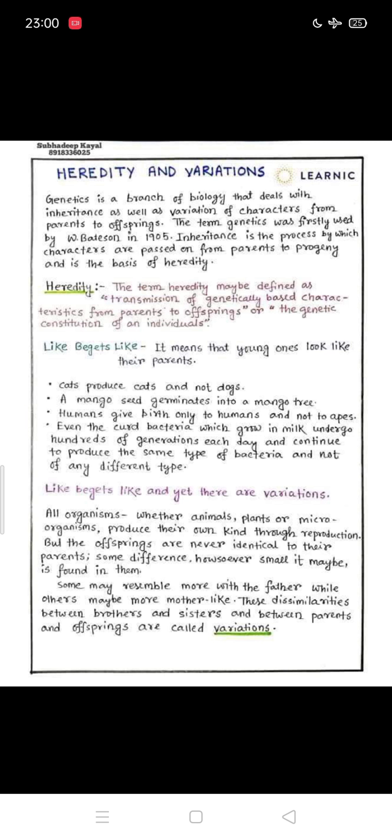What is heredity? Heredity may be defined as the transmission of genetically based characteristics from parents to the offspring, or the genetic constitution of an individual. So the difference between inheritance and heredity is that inheritance is the process by which characters are passed, while heredity is the transmission of characters. Inheritance is the process, while heredity is the mode of transmission of genetic characteristics from parents to the offspring.